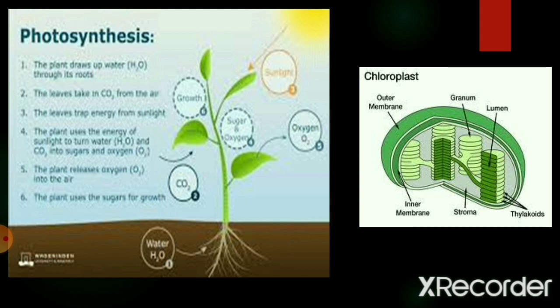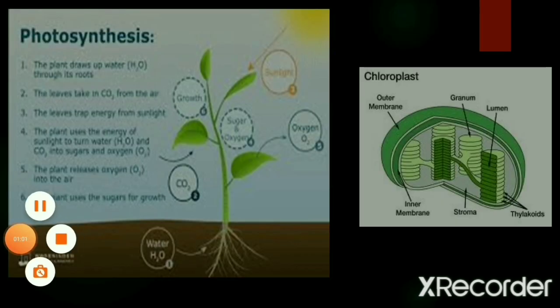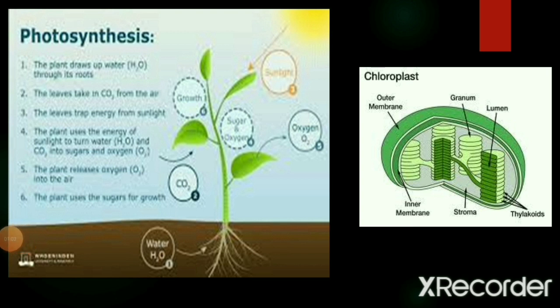The food prepared by the green leaves is in the form of glucose. This glucose is sent to the different parts of the plant, and the excess glucose is converted into starch and is stored in the leaves of the plant. The food prepared by photosynthesis provides the energy for the growth of the plant. Thus, we can say that the green plants convert the light energy into chemical energy by making the food.